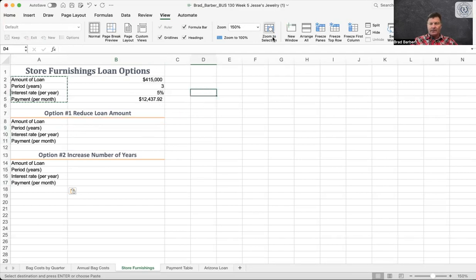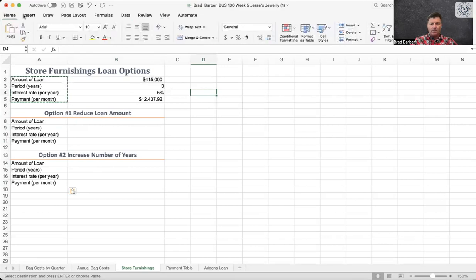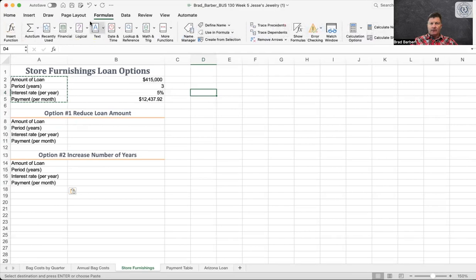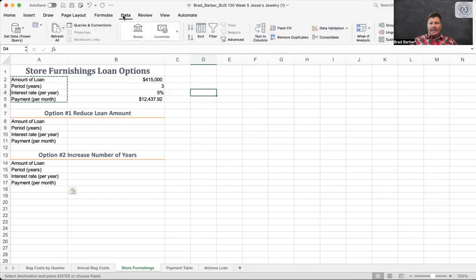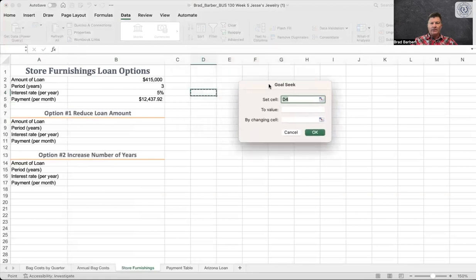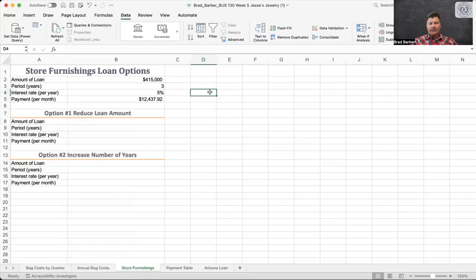So what you do is let's click on home, and we want to go to formulas. Sorry, data, and then we hit what if scenarios right here next to my face. Okay, what if scenario, and we want goal seek. So what is it we want to seek? It highlights this cell here. I don't want that cell. I want the payment right here. Actually, I need to do escape, start. I need to highlight the payment and hit what if, goal seek.